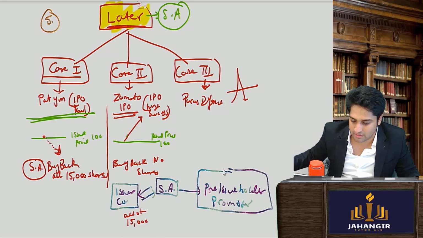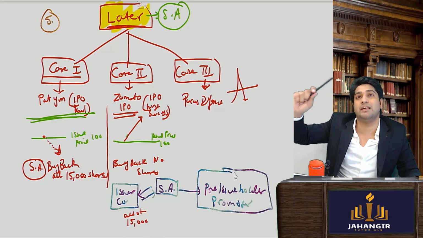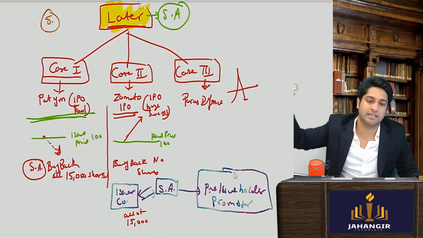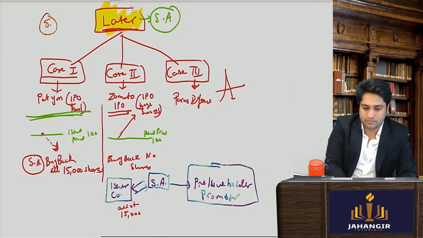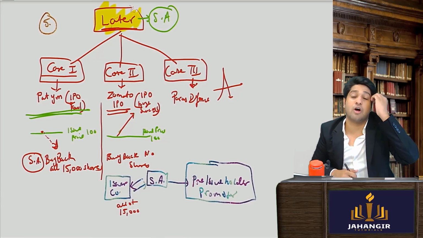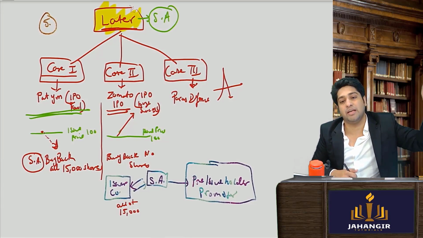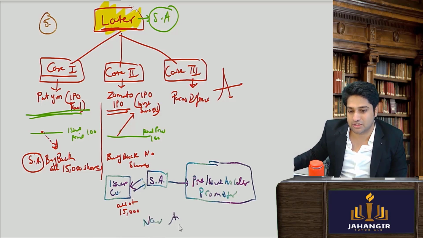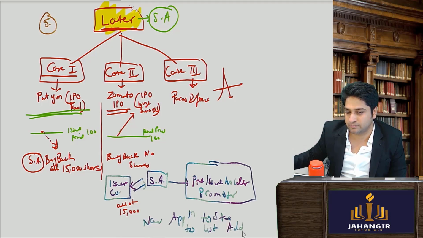And now it will happen, normally company had taken permission of how many shares to be listed initially? 1 lakh. Now an application will have to be made to the stock exchange to list additional how many shares?